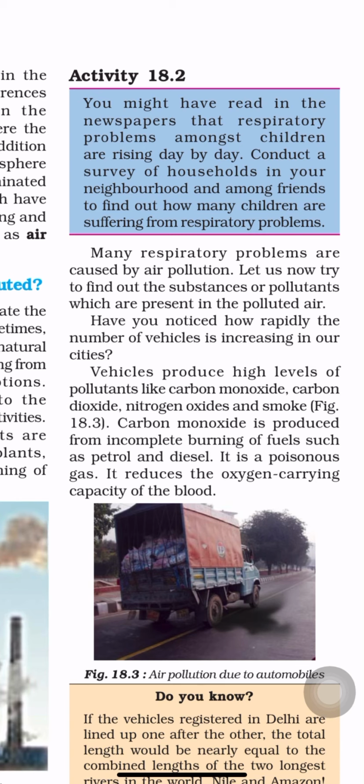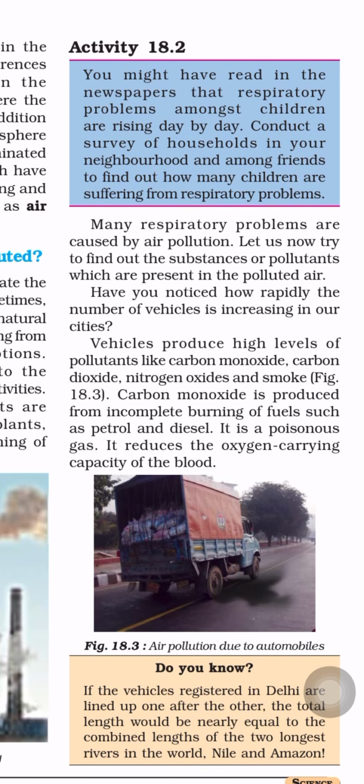So let us now try to find out the substances or pollutants which are present in the polluted air. Have you noticed how rapidly the number of vehicles is increasing in our cities? In our cities, for one house we have 3 or 4 vehicles. So this may cause air pollution. Vehicles produce high levels of pollutants like carbon monoxide, carbon dioxide, nitrogen oxide and smoke.